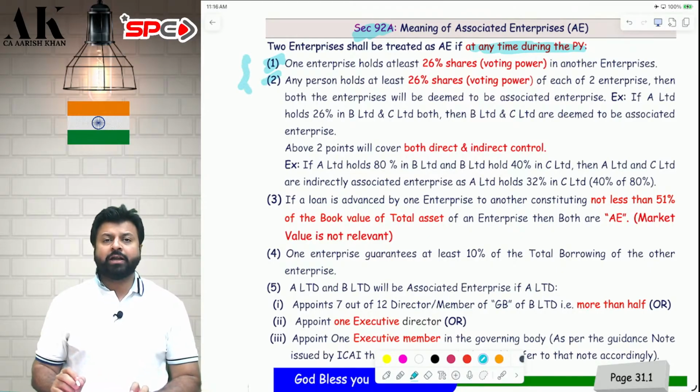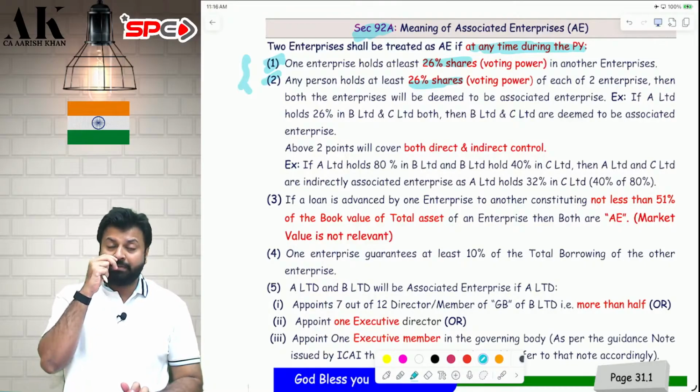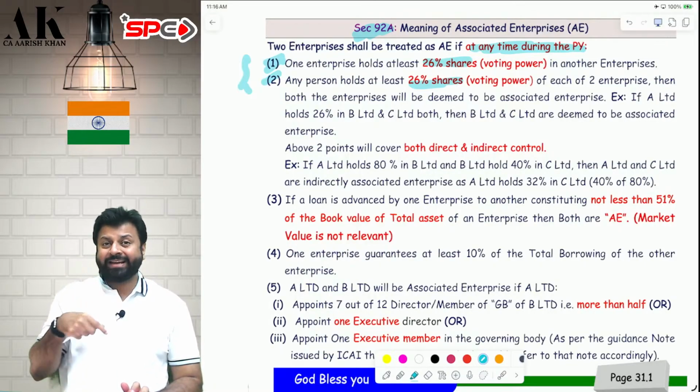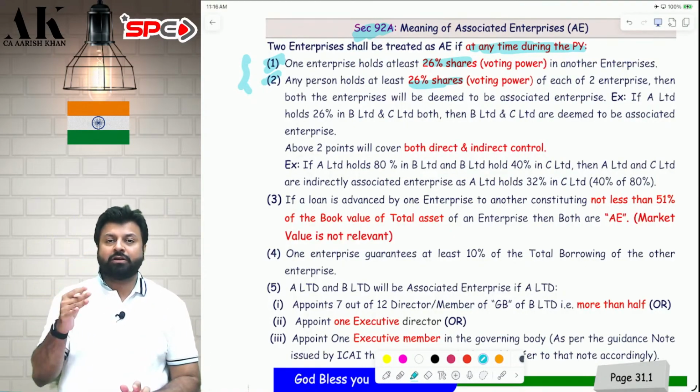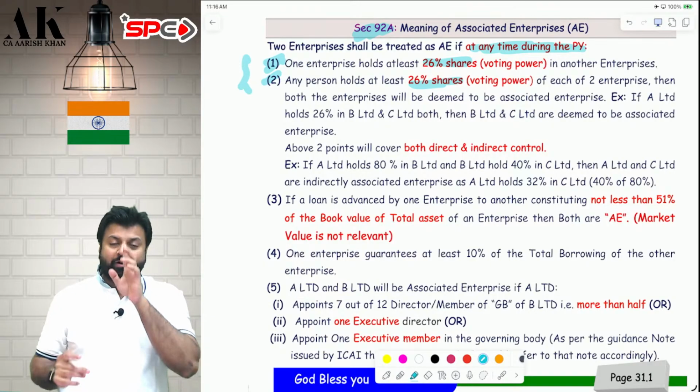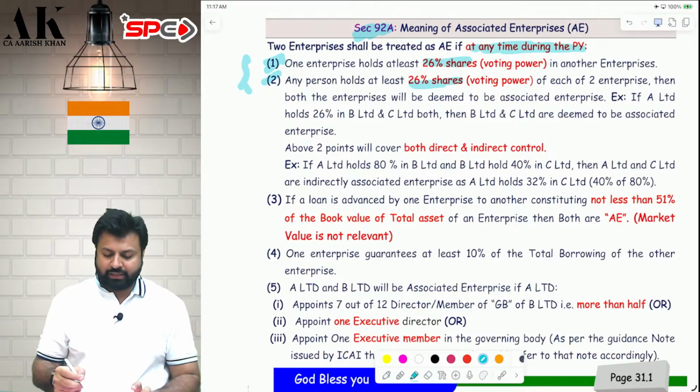Now in point number 1 and 2, the relationship of 26% can be direct or indirect. Direct means A holds 26% in B, A and B are associate enterprise. Now A holds 80% in B and B holds 40% in C. So indirectly A is holding in C 32%, 40% of 80%. Therefore, A and C are also associate enterprise. Indirect holdings are also covered. Direct holdings are also covered.